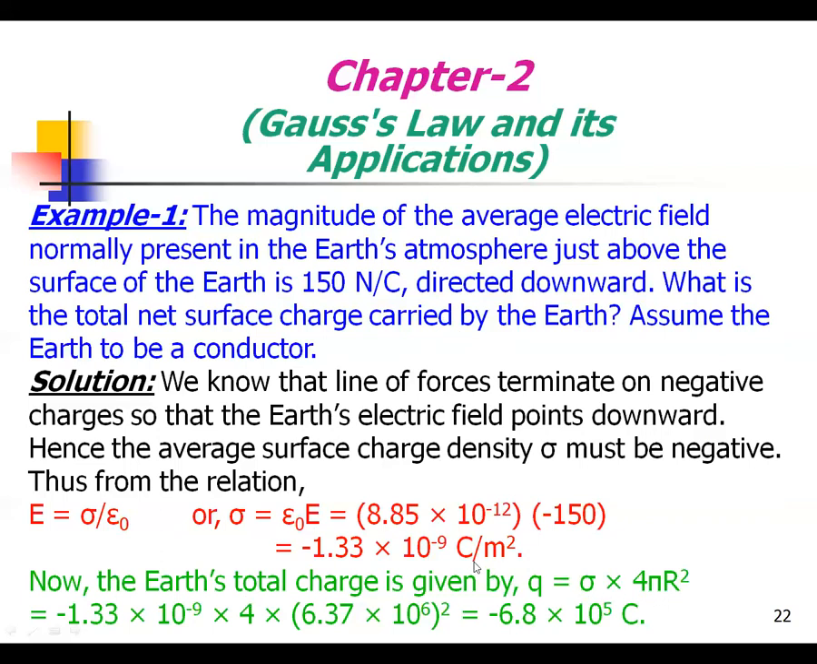That is sigma over pi r squared, where r is the radius of the total field, 6.37 into 10 power 6 whole squared. So the value becomes minus 6.8 into 10 power 5 coulomb. This is the total charge given by.